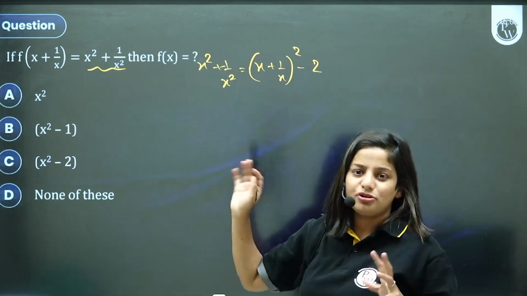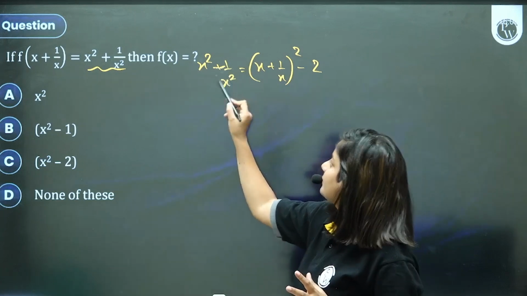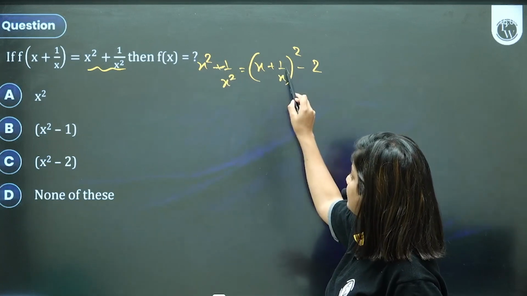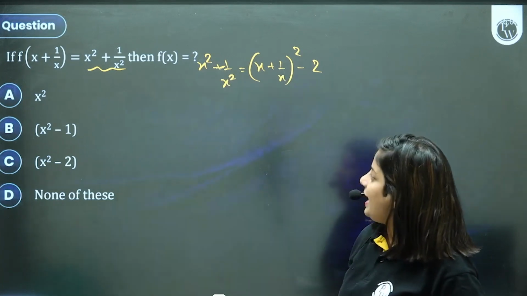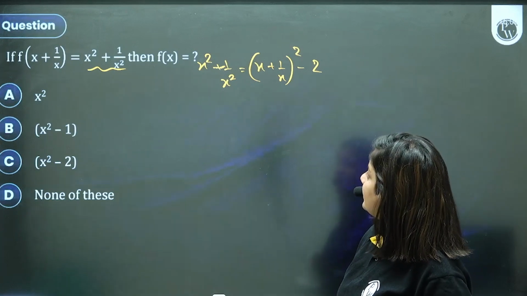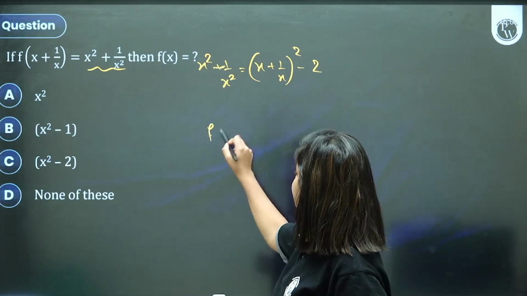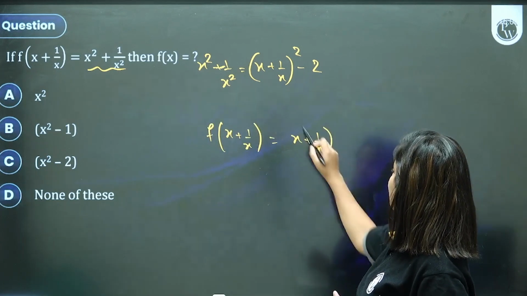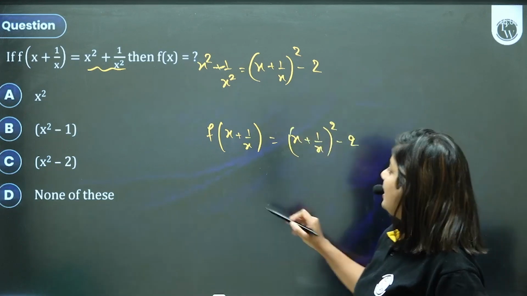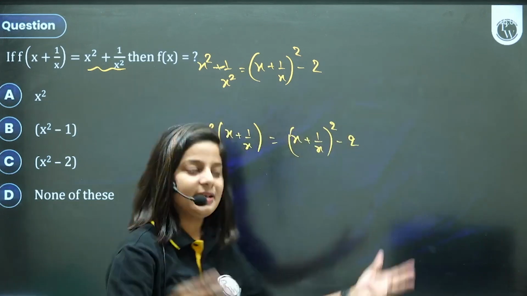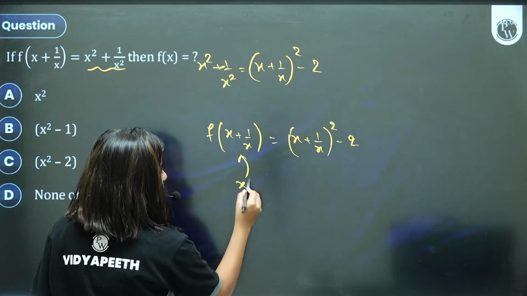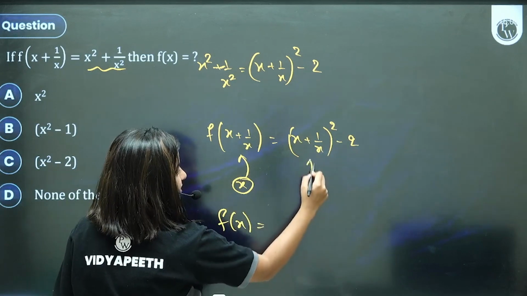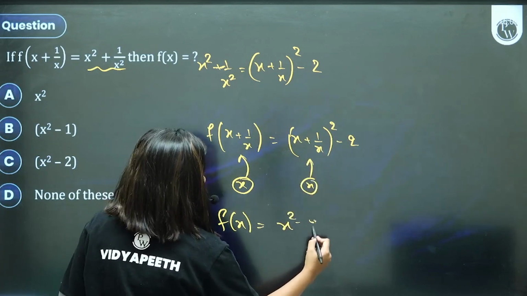We do such manipulations in integration, right? Yeah. So x square plus 1 by x square is nothing but this, in place of x plus 1 by x. क्या करें? चलिए ये ऐसे लिख देते हैं. f of x plus 1 by x is equal to x plus 1 by x the whole square minus 2. Correct? And now I want f of x. Replace x plus 1 by x with, इसकी जगह x लिख दो. What will you get? f of x is equal to x squared minus 2.